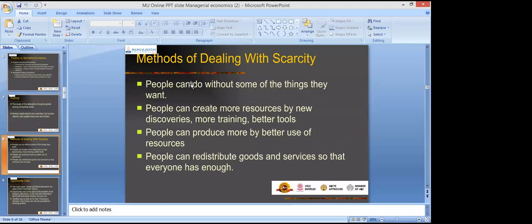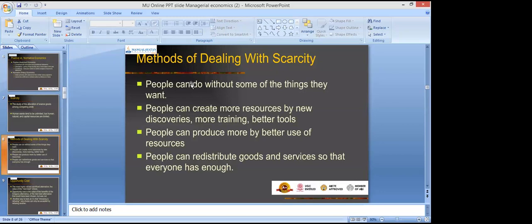The next slide is the methods of dealing with scarcity. People can do without some of the things they have. People can create more resources by new discoveries. So basically, these are the ways the problem of scarcity can be dealt with. People can do without some of the things they want, right? So people can live without some of the things they want, because there is a scarcity of resources. You cannot do all the things. You cannot have all the things at a time. You have to give up some of the things.